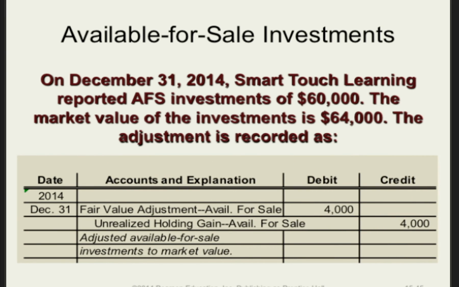At December 31st, 2014, Smart Touch Learning reported available for sale securities of $60,000. The market value of those securities is $64,000, which shows a market gain of $4,000. The entry will record a debit to fair value adjustment available for sale securities for $4,000 and a credit to unrealized holding gain available for sale of $4,000. The debit to fair value adjustment will be treated as an adjunct account and will appear in the assets section of the balance sheet with the related investment account.